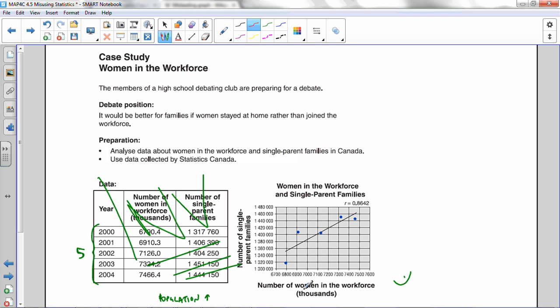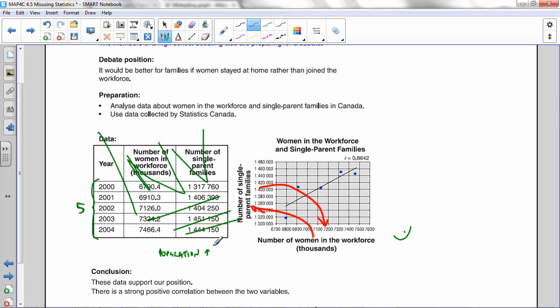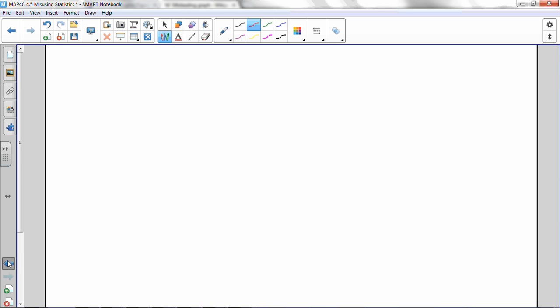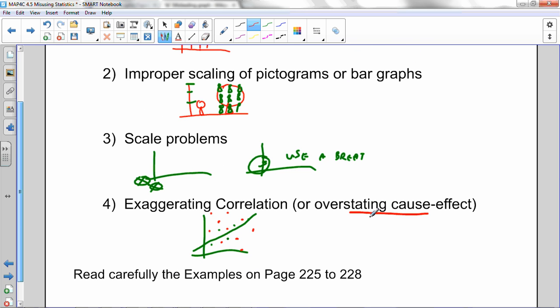Maybe because a woman is in a single parent family, she needs to work to support her family, and it's the other way around. They tried to state that this was causing this when it might be the other way around. And again, it's not, because in this case both of them are caused by population. That's what we mean by overstating cause effect.